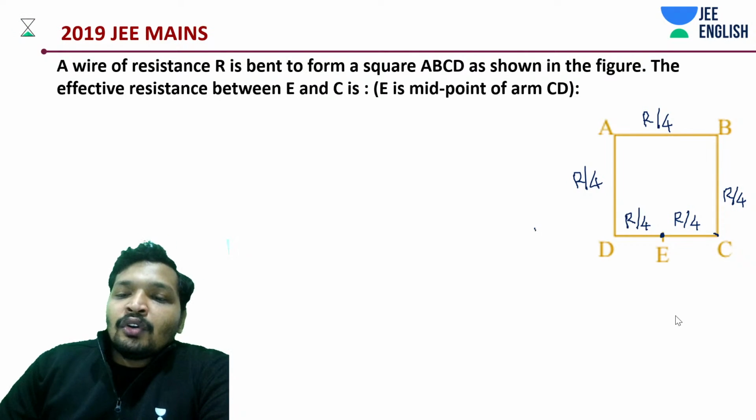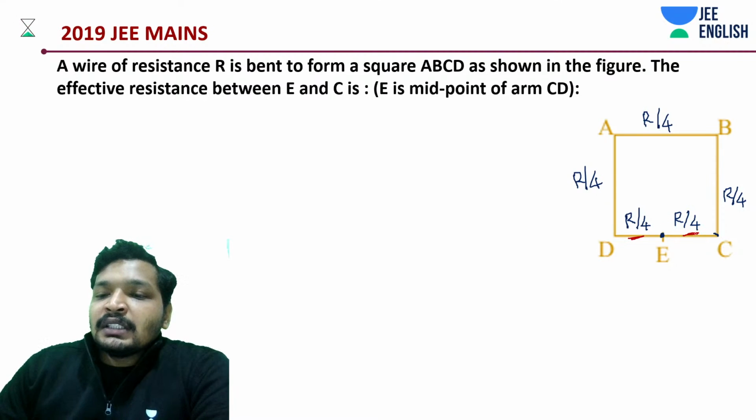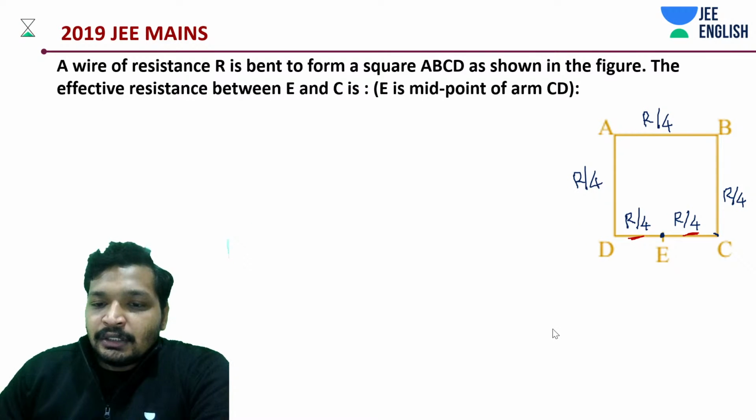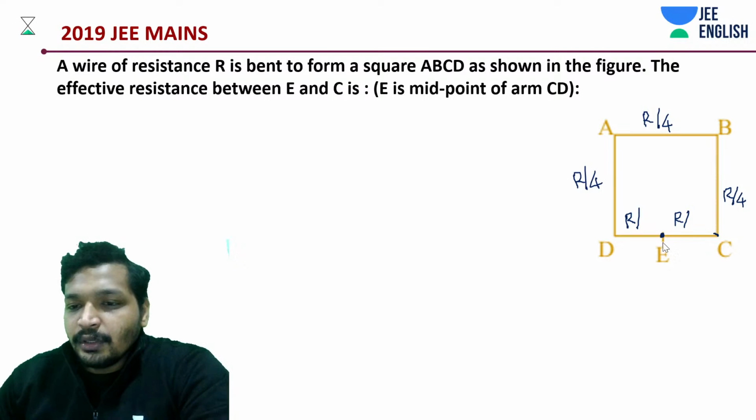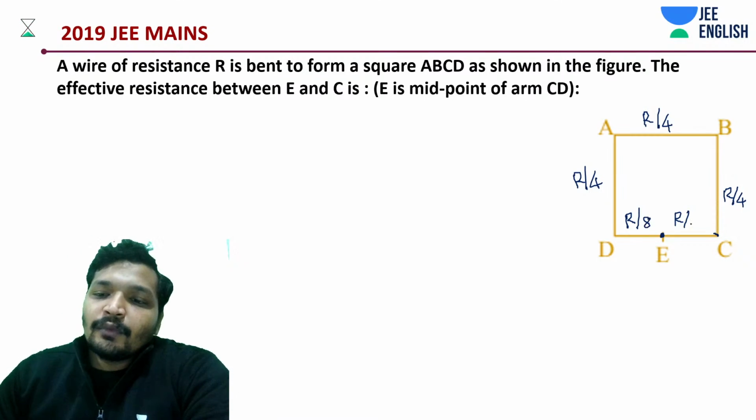Now in this case, this is R by 4, what did we do? This is R by 8. I'm really sorry, this is half of R by 4, right? This is going to be R by 8. We just discussed this point.